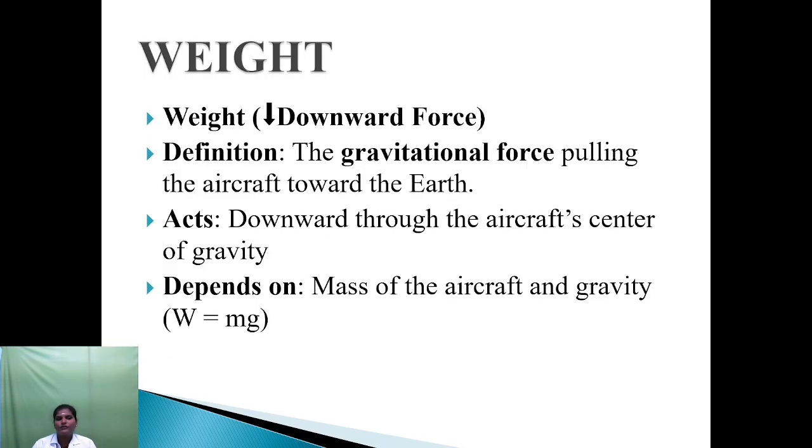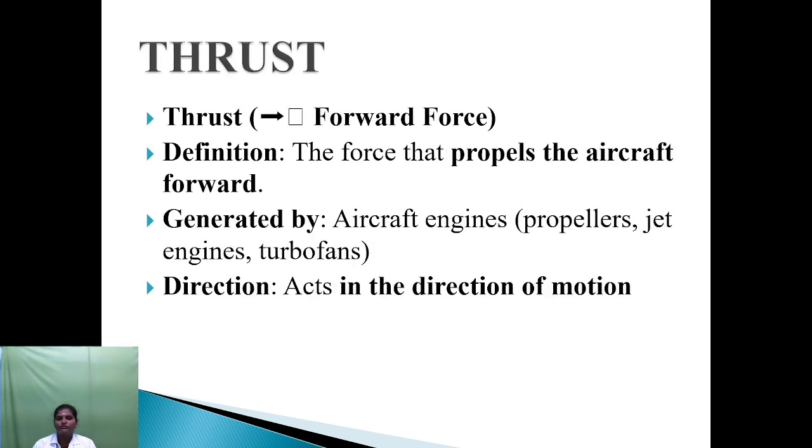Next one, the weight. Weight is a downward force. It is the gravitational force pulling the aircraft towards the earth. It acts downward through the aircraft's center of gravity. It depends on the mass of the aircraft and gravity, and W is equal to mg.